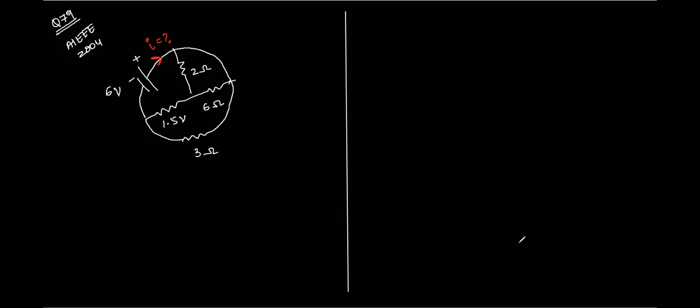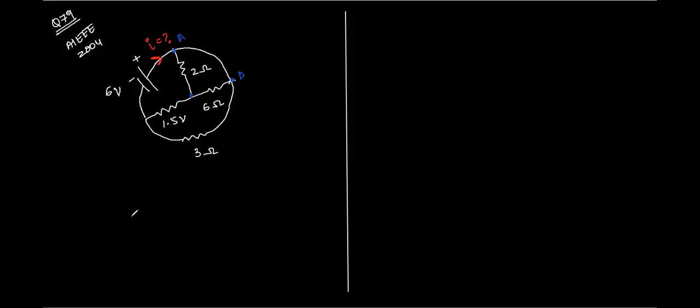First of all, did I tell you last time that you need to mark the common points, right? This entire stream from this point to this point is one and the same. The potential will remain the same across this path, because there is no resistor. Correct, Atul? Yes, sir. If I'm writing A here, it means this point is also A, correct? Yes, sir. Okay, so let us draw this now.